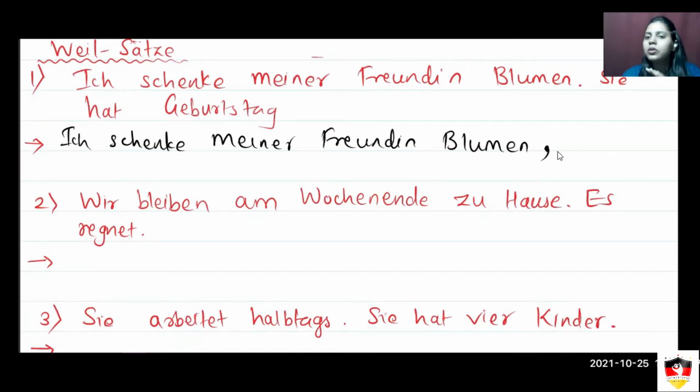Now, clearly we know that in this exercise we are supposed to use weil. So first weil. Then check the next part. What is the reason over here? Sie hat Geburtstag. What is the Nebensatz? Sie hat Geburtstag. Okay. Weil sie Geburtstag hat.